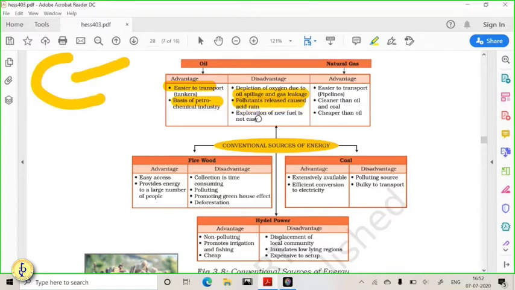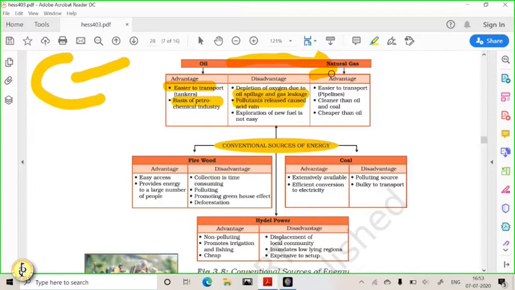So these are the very important things, and exploration, and taking out these petroleum resources from the depth of the earth is very, very difficult. You need to go inside the ocean, you have to drill it, you have to store it, you have to transport it. So different problems are there. Okay. So instead of oil, now we are shifting slowly to natural gas. So natural gas has certain advantages over oil. What are the advantages of natural gas over oil?